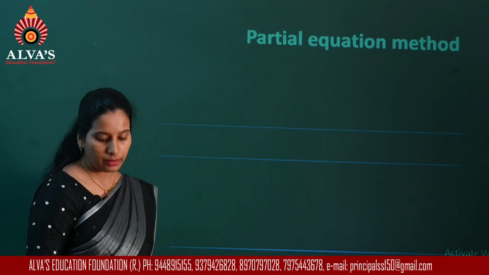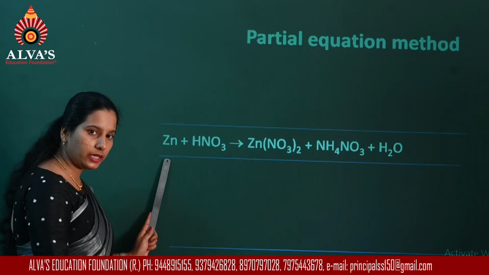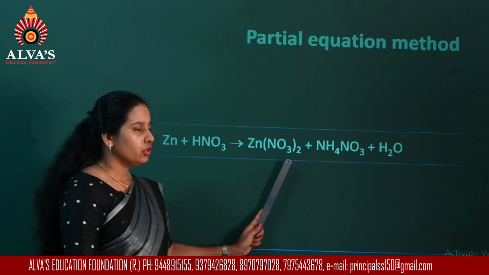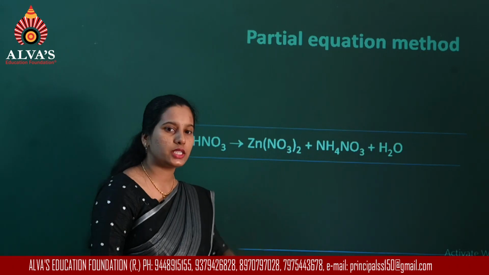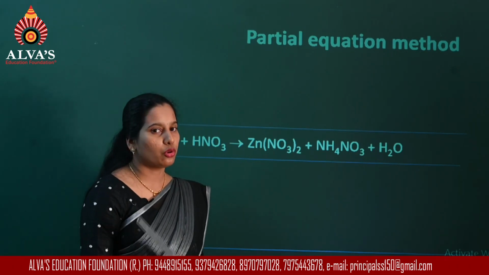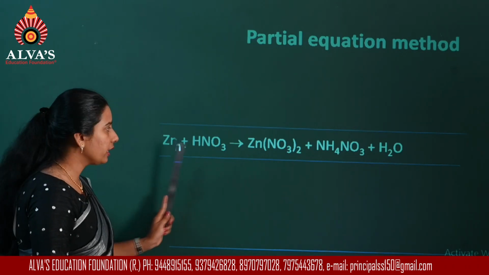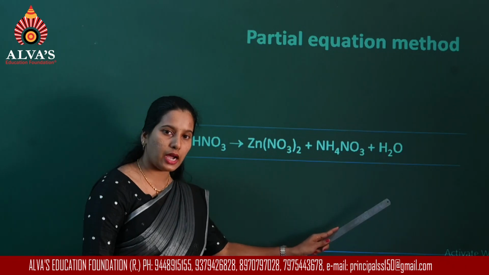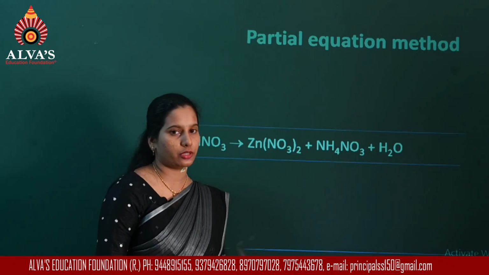Now for example, I am going to consider the reaction of zinc with dilute nitric acid to form zinc nitrate, ammonium nitrate and water. So the reactants in this equation are zinc and dilute nitric acid, and the products are zinc nitrate, ammonium nitrate and water.